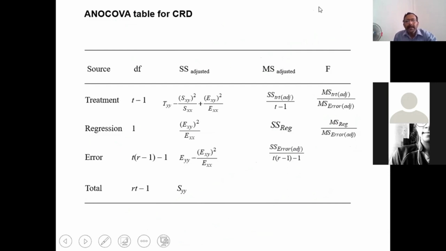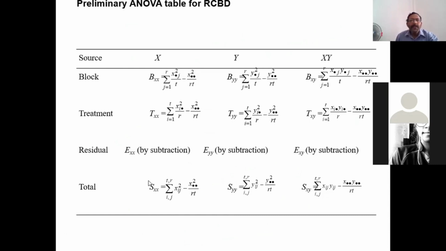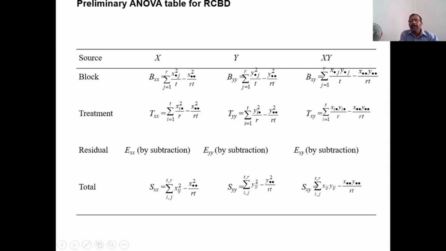This is for CRD. It is preliminary information for RCBD, because we can do the analysis of covariance in RCBD also. When it is RCBD, we have one more component. What is that? Block is coming. Again the same X, Y, X, Y. Now we have additional information, that is block. Treatment, residual, total is always there.